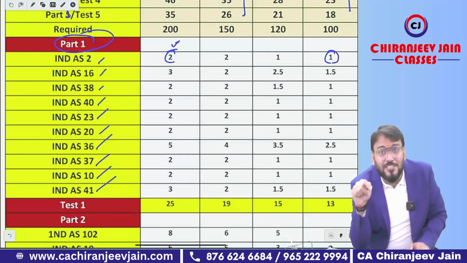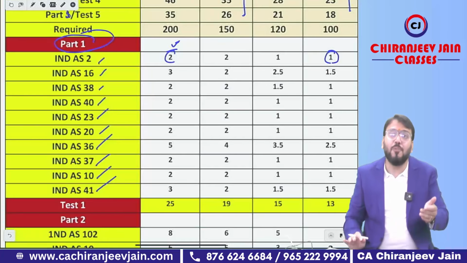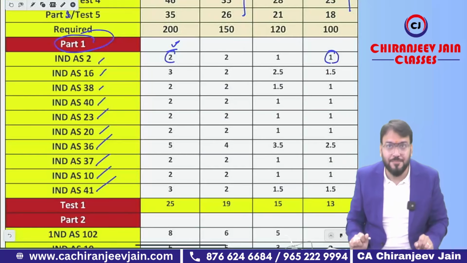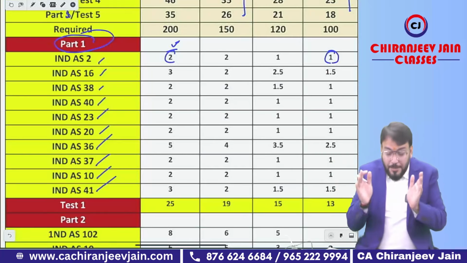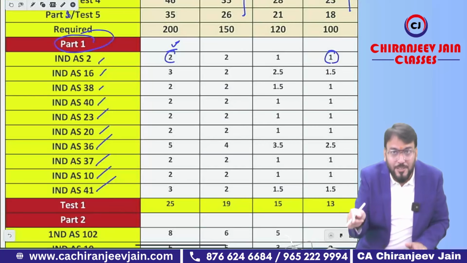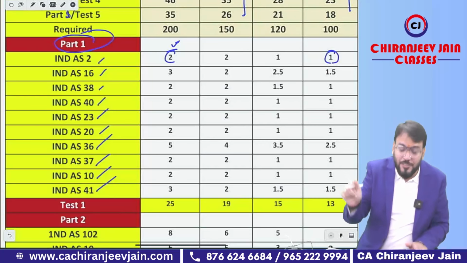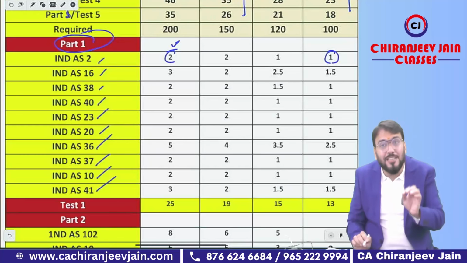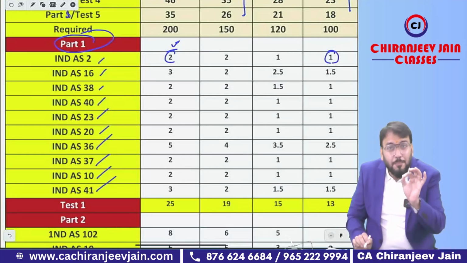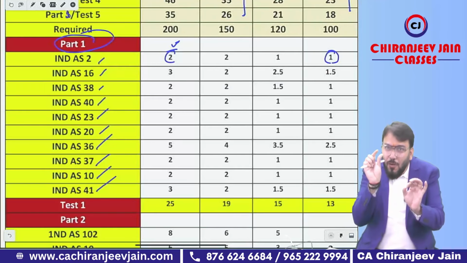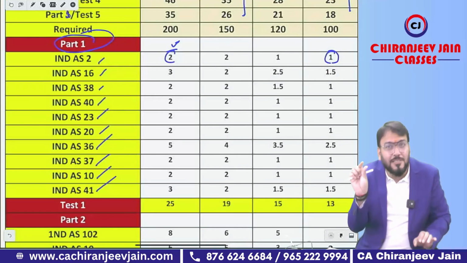If you don't know about this number of hours, you may revise, and it is quite possible that where 1 hour is required, you take 4 hours. That will affect other subjects. Got this point? So depending upon how many hours you are taking for FR revision, the number of hours per chapter is given, and that is the one benchmark: you should revise that particular chapter only for that number of hours.